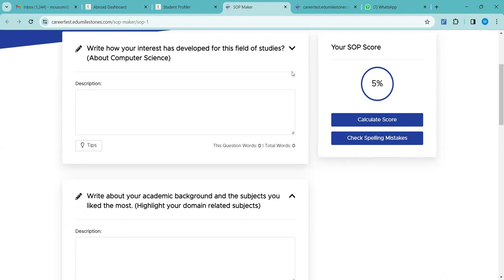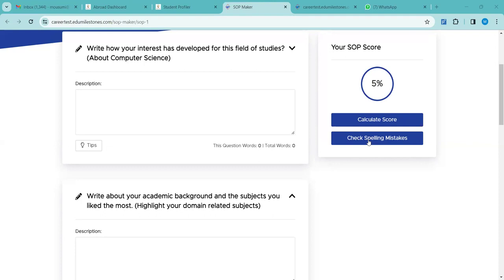Here for the SOP, see, the student may write whatever he or she feels, not very mature or not writing the correct thing, with grammatical mistakes, or let's say not with finesse. So do we change it, or does the back office go through it and change it? See, the backend team obviously goes through it. And as you have mentioned about checking spelling mistakes, here also is the option. If they click on this, the spelling mistakes will be highlighted. They can correct that. Also, once the SOPs are submitted, the backend team goes through it.